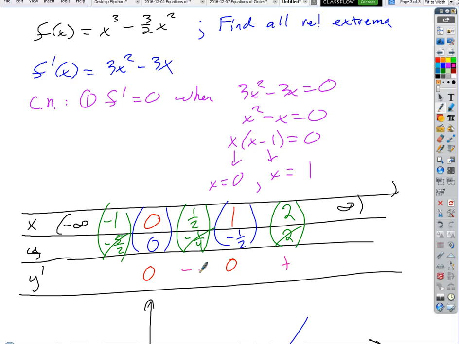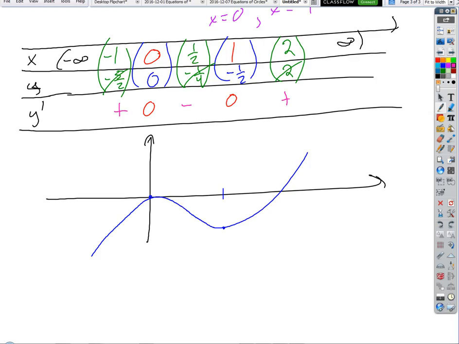What about at -1? Well, that's going to give me positive plus positive. That's definitely positive. Both terms are positive, right? Okay, what does that tell me? Now think about the shape of this thing. What does a positive derivative mean? Positive slope. Okay, so what do you suppose we would call that? That's a what kind of function from left to right? It's an increasing function. So on this interval, the function is increasing, right?